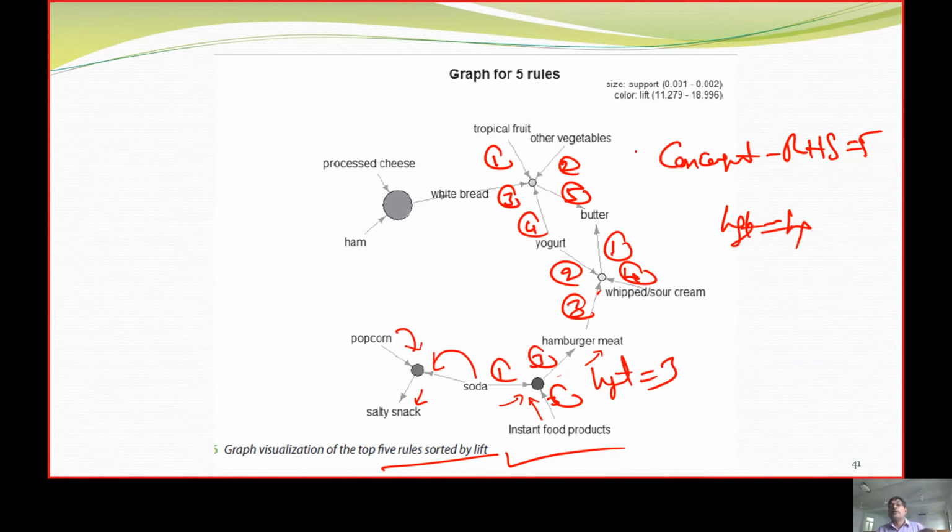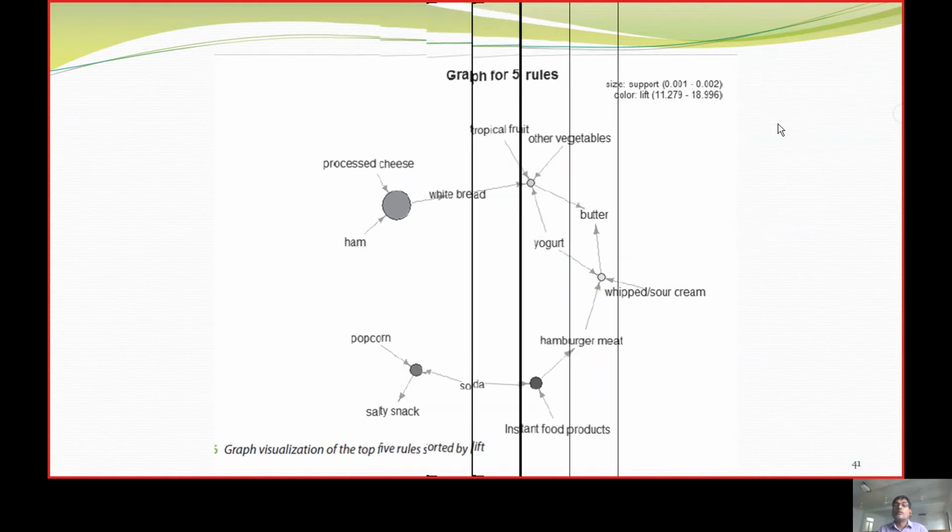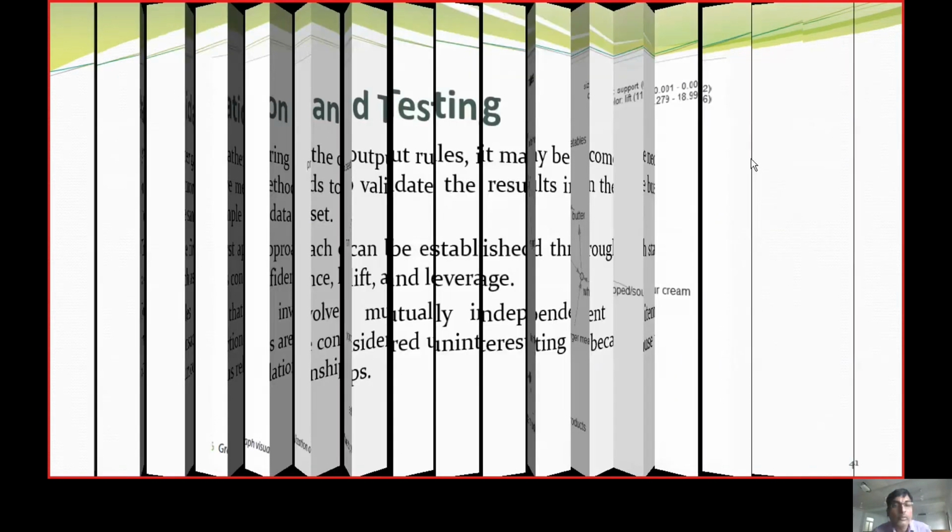How am I telling this? I am telling with a lift value, and with a support of 1%, between 1% to 2% support, that is the most frequent occurrence. We are going to get that value.